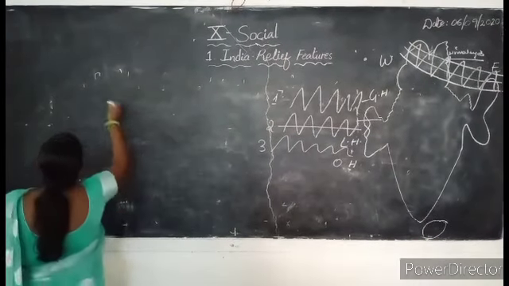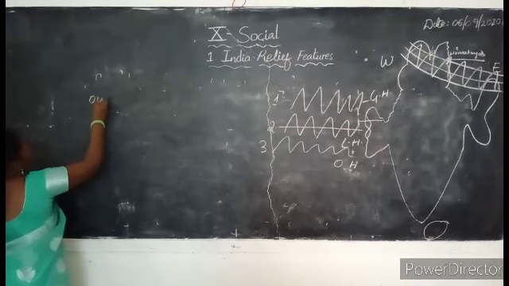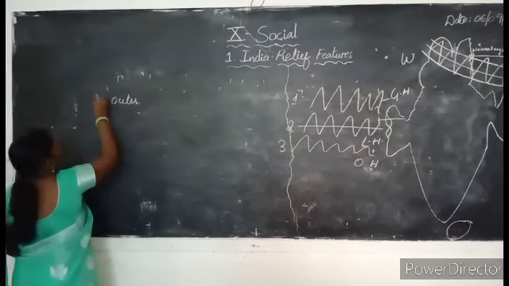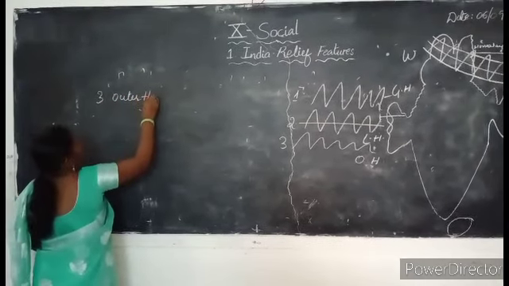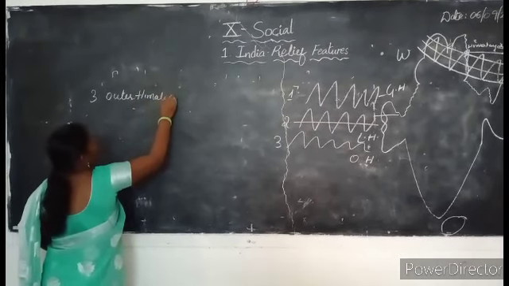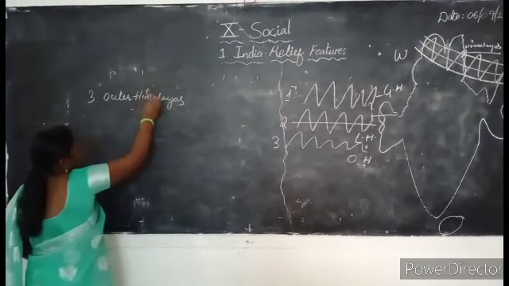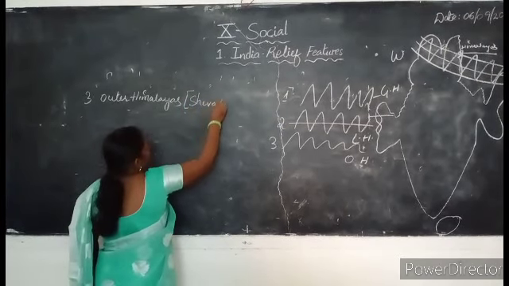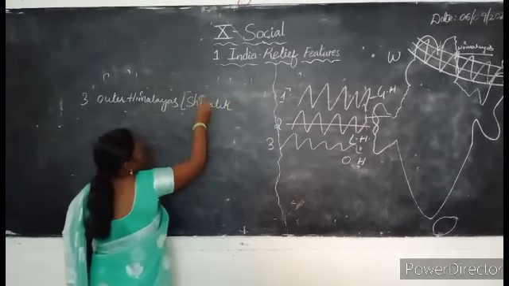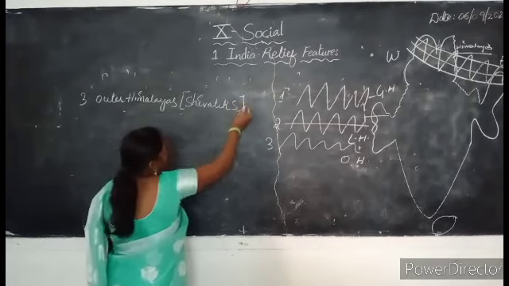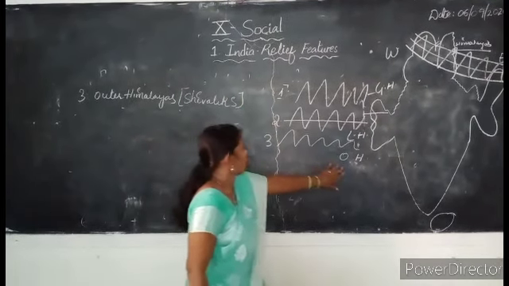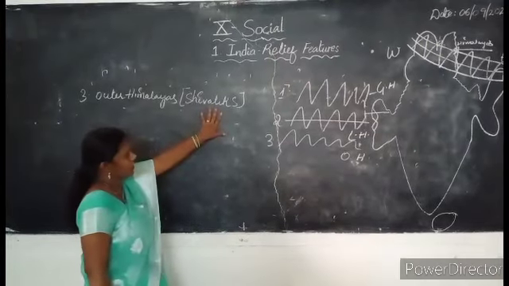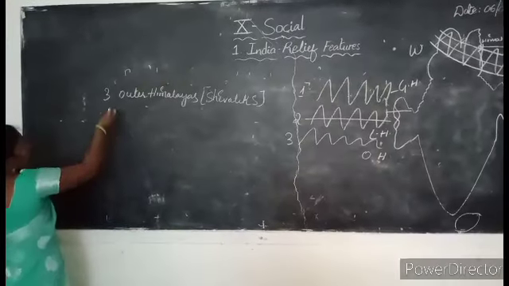These Outer Himalayas are also called what? Shivaliks. The other name for Outer Himalayas is Shivaliks.